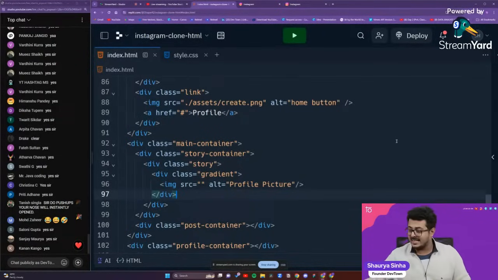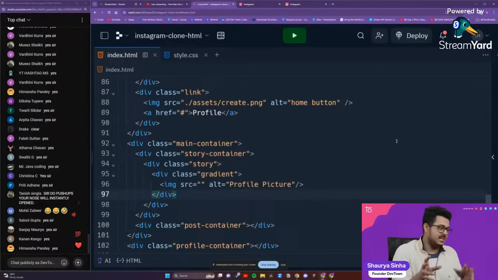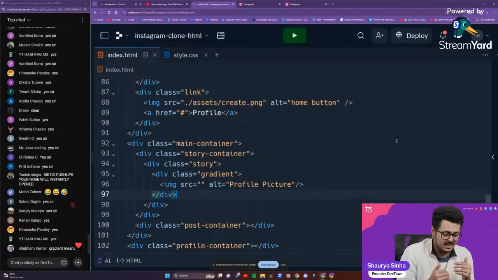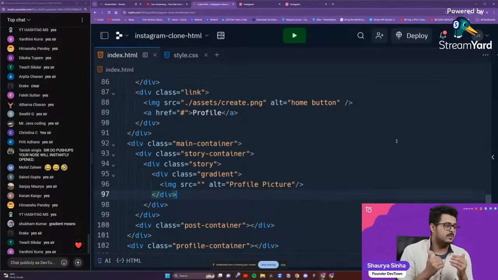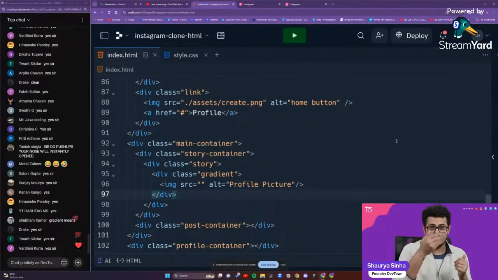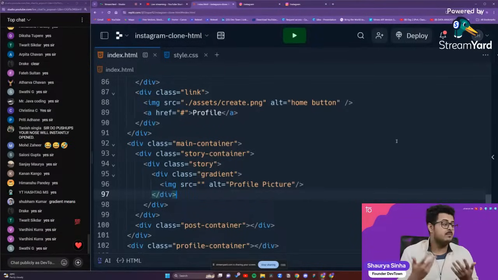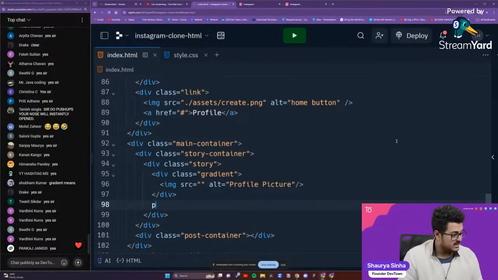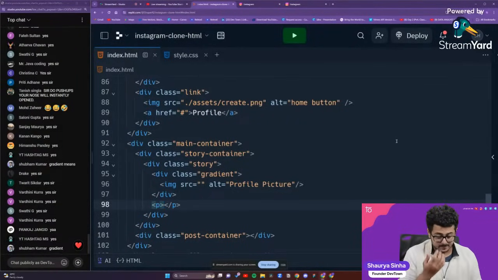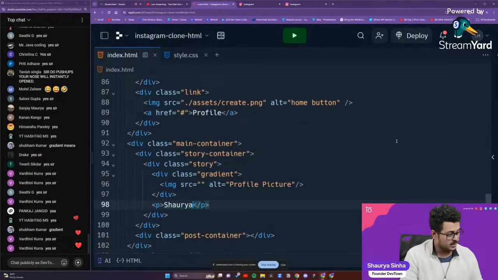After the gradient circle itself, we want to have a paragraph tag inside of which we will have the name of the particular person. So let's create a paragraph tag right over here, and we'll put up the name of the person as Shaurya Sinha for right now.